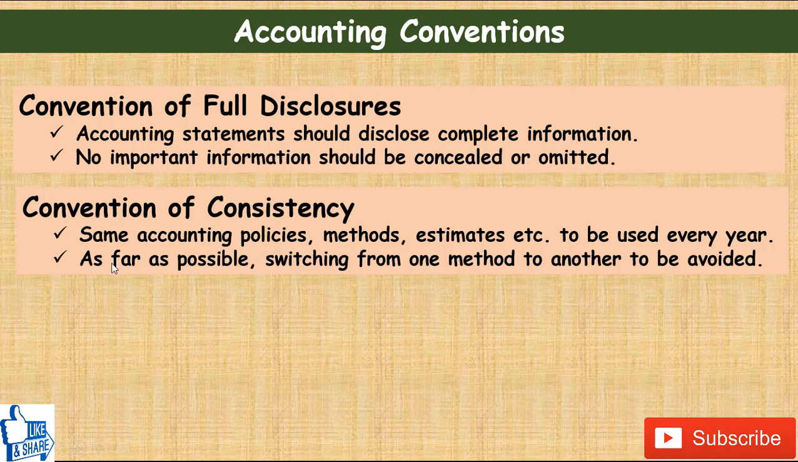So the same accounting policies, methods, estimates, etc. are to be used every year. As far as possible, switching from one method to another is to be avoided. Consistency means we have to choose the same methods year after year, so that when we compare performance of different years, we can reach a relevant result which is not affected by change in accounting policies, methods or estimates.